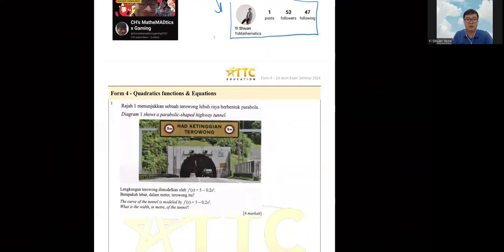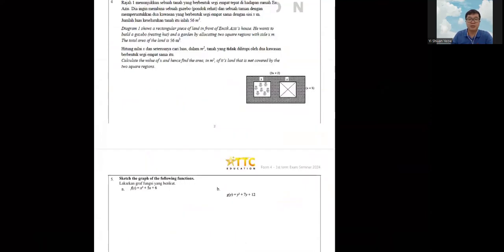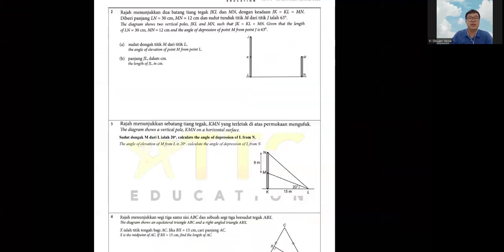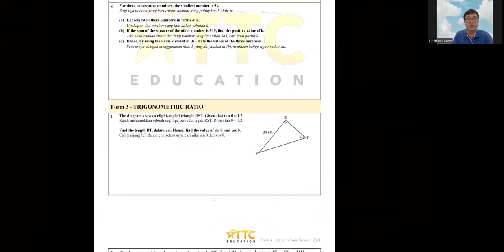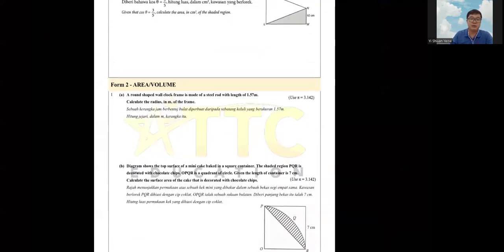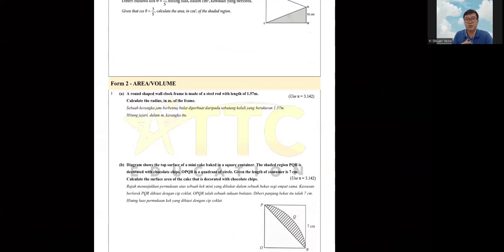Anyway, we have your Form 4 Chapter 1, quadratic function and quadratic equation here. That's your Chapter 1. Let's screen through first. You have your Form 3 trigonometric ratio, which is your SOHCAHTOA, sin cos tan. And then you have your Form 2 area and volume. This one is technically a lot of things together.